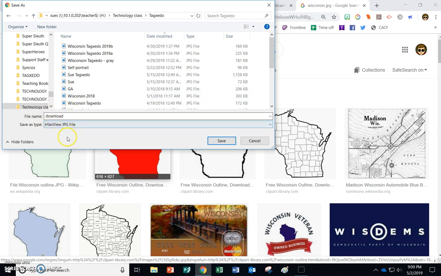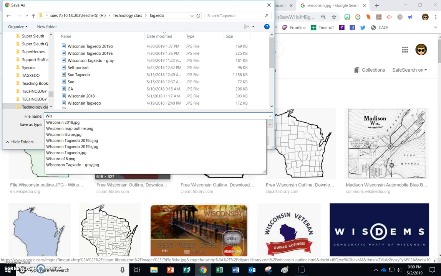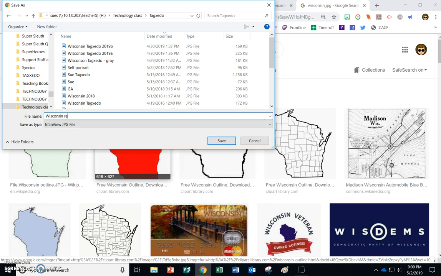As I'm looking to save this one, it needs to say JPG right here. Now give it a name, and I'm going to call it Wisconsin Red. You can call it what you want, as long as it's your state name and appropriate. So click Save.